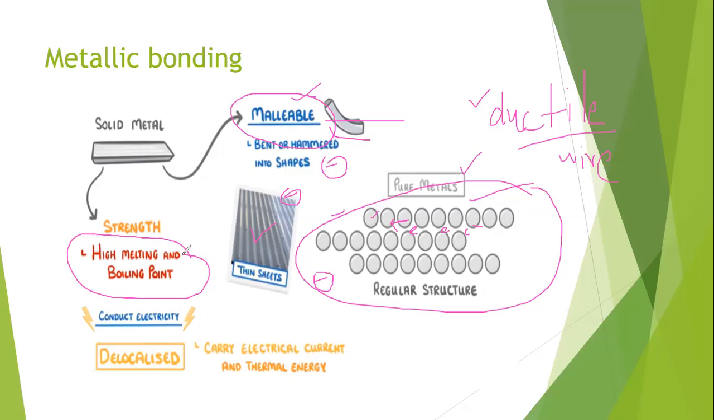They conduct electricity because they have free electrons. Electricity only conducts when there are free electrons or ions. So in metallic bonding, they have freely moving electrons. That's why metals are the best conductors of electricity. We study this from our junior classes that metals are good conductors of electricity. Why are metals good conductors? Because they have freely moving electrons. That's why they conduct electricity.